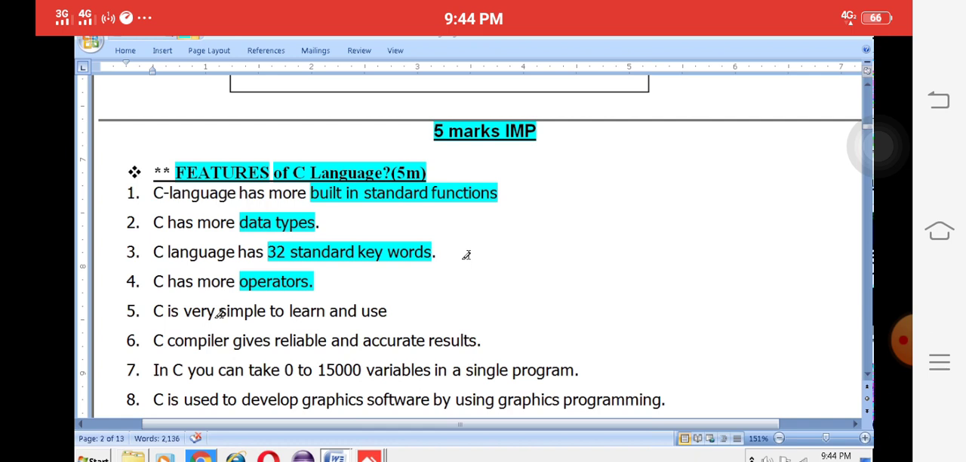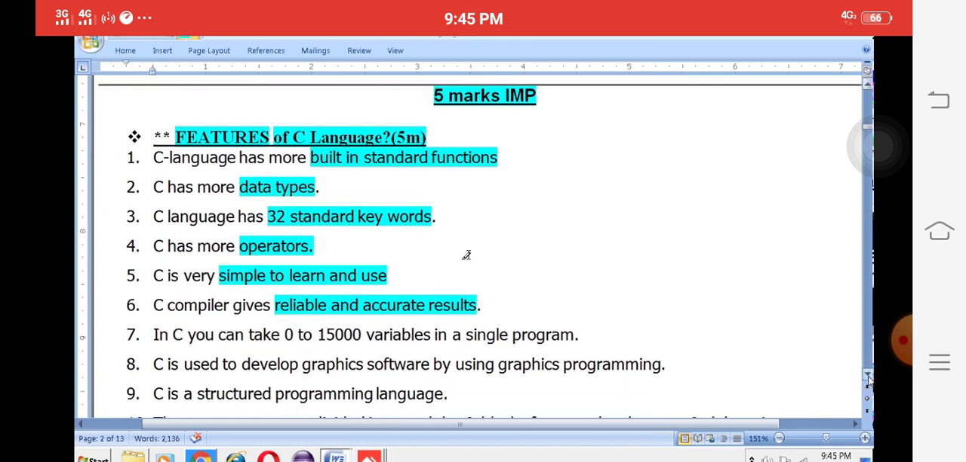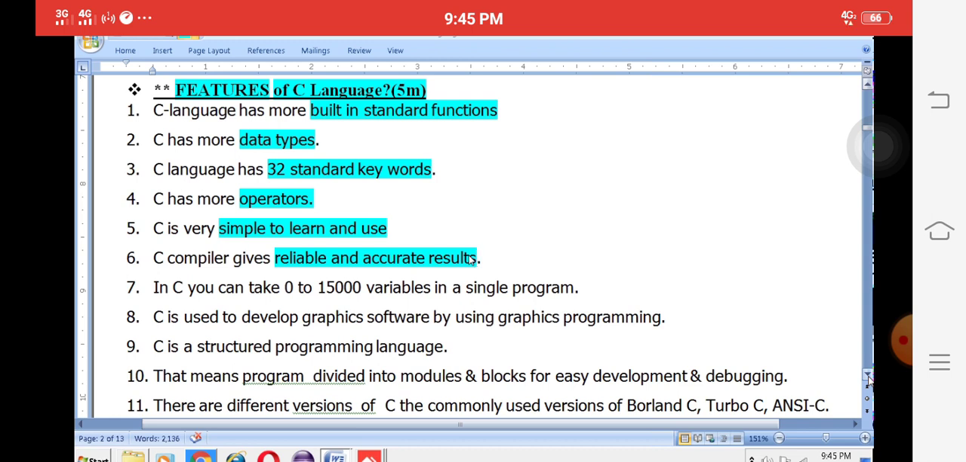Very simple to learn and use. Easy, simple and easy learning. Reliable and accurate results. Reliable means it is very useful, and accurate means perfect, 100% correct results. Those who are writing programs can take almost 0 to 15,000 variables in a single program. It will support that. We can develop graphical software also, graphics programming. It is a structured programming language.